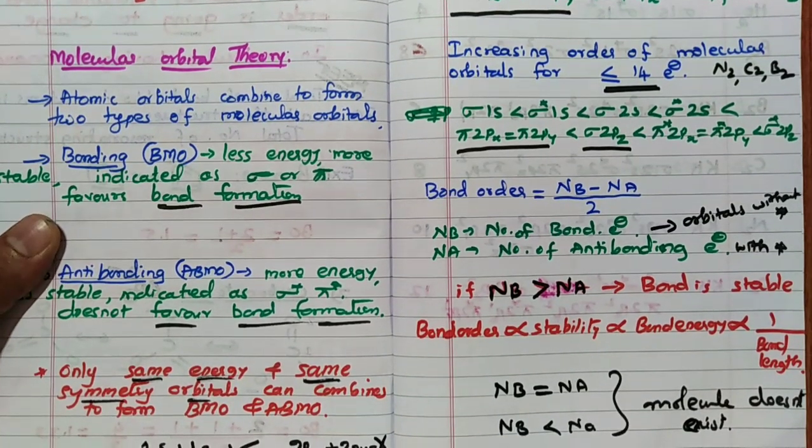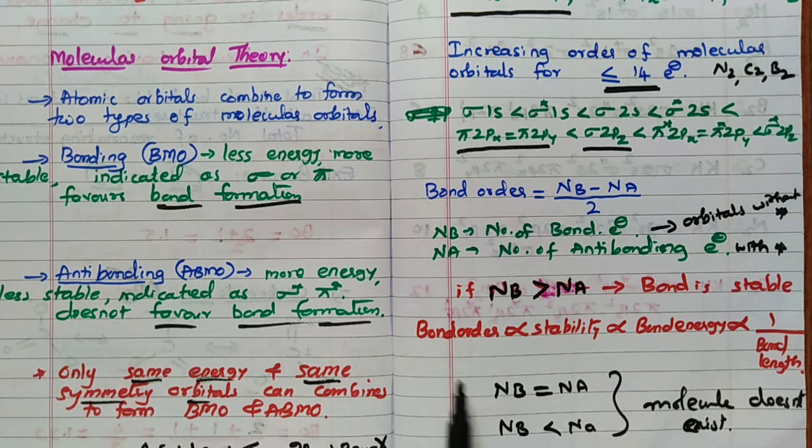Remember this point. So, bond order and stability we have already seen. Bond order is directly proportional to stability. Bond order is directly proportional to bond energy. Bond order is inversely proportional to bond length. Why this is required is that sometimes a question can be asked on bond length. They will give some molecule's bond length, but for that you have to know bond order. So bond energy they can ask, but you have to know bond order.